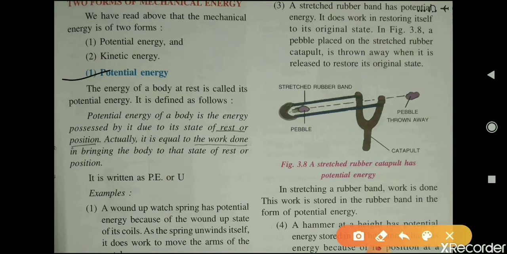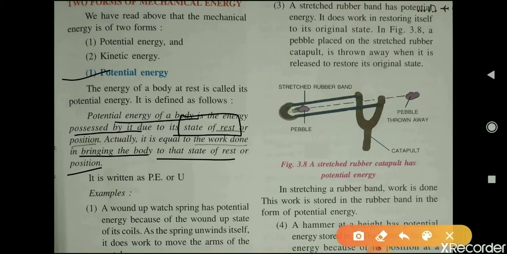Now what is potential energy? Potential energy of a body is the energy possessed by it due to its state of rest or position. Means the energy that a body has due to its state of rest or position is known as potential energy. It is equal to the work done in bringing the body to that state of rest or position.